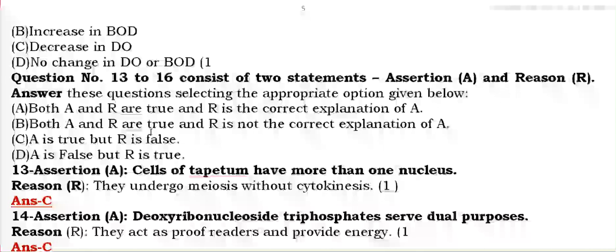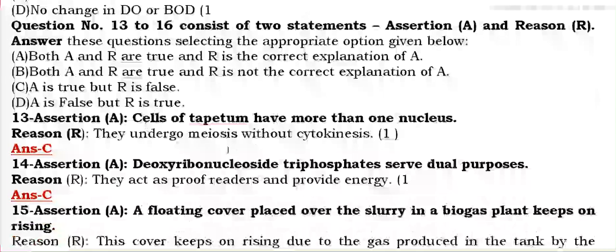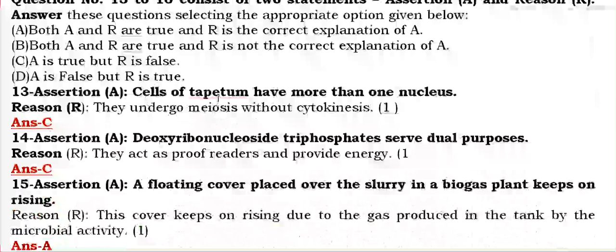Now these 4 questions are of the assertion-reason type. Cells of the tapetum have more than one nucleus. Actually, this is true, but they do not undergo meiosis; they undergo mitosis without cytokinesis. So the answer is C: A is true but R is false.